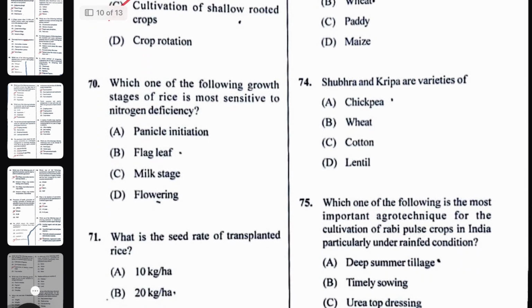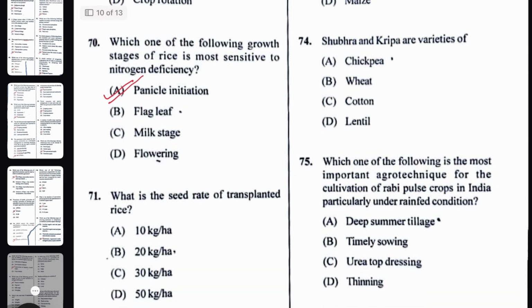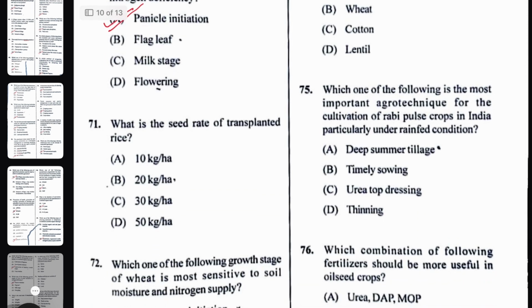Which one of the following growth stages of rice is most sensitive to nitrogen deficiency? That is panicle initiation. What is the seed rate of transplanted rice? The most appropriate answer will be 20 kg per hectare.